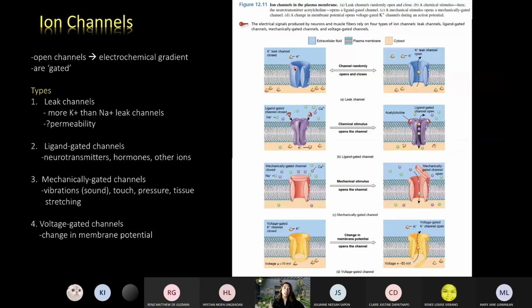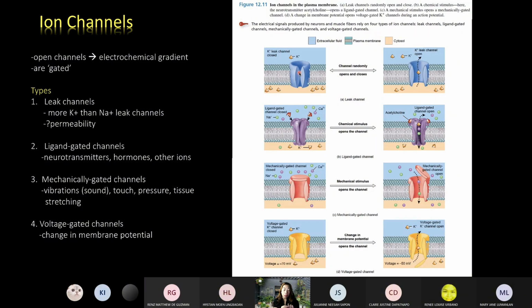Because integral proteins have six functions. One, they can be a channel or a pore. They can be a transporter. So kindly review a particular reference on the phospholipid bilayer and the fluid mosaic model of the cell membrane.